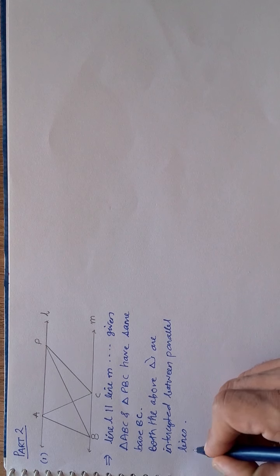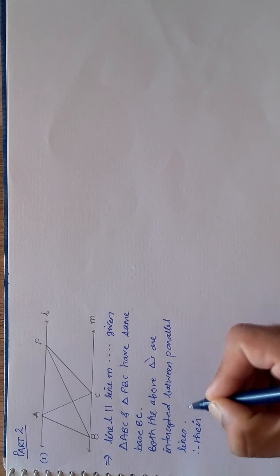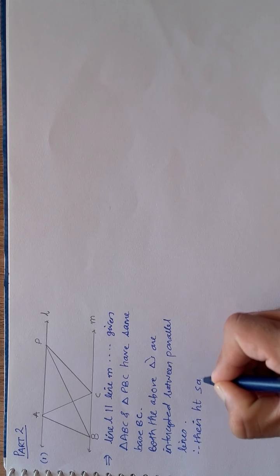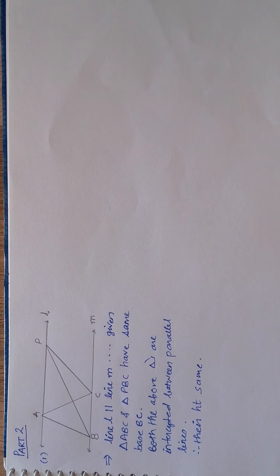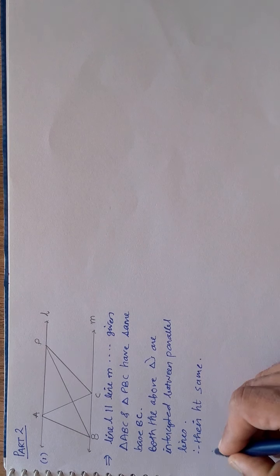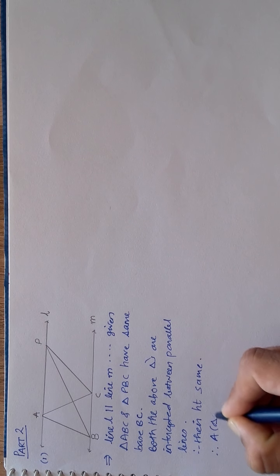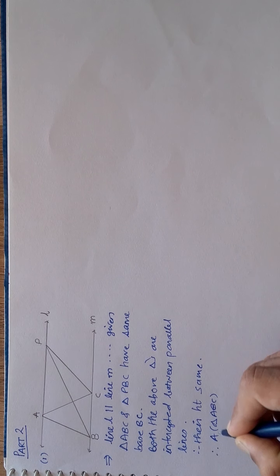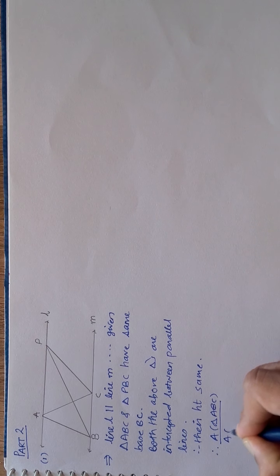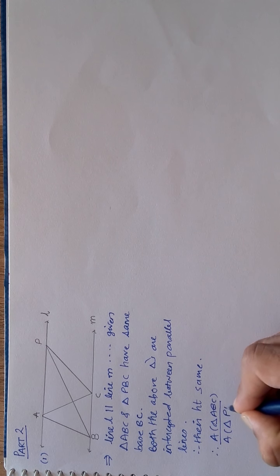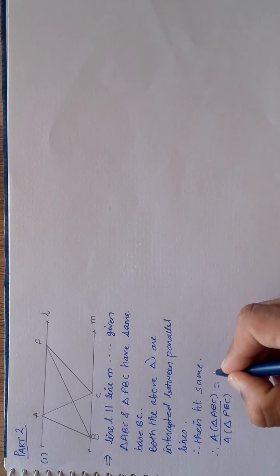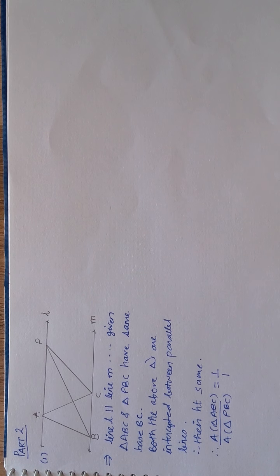So these two triangles have base as well as height same. If the triangles have their base and height same, then the ratio of their areas is 1:1. That is, area of triangle ABC to area of triangle PBC is 1:1.